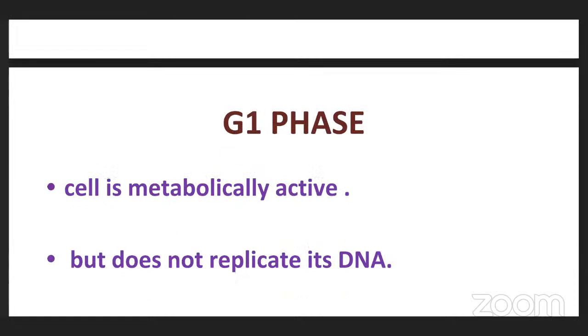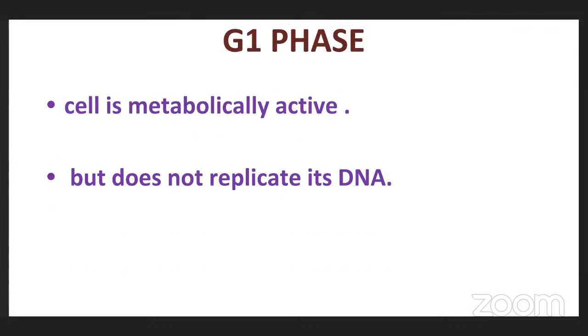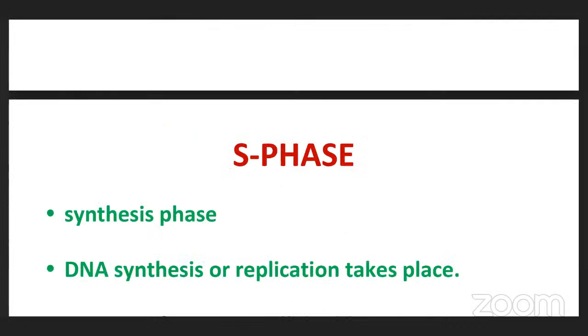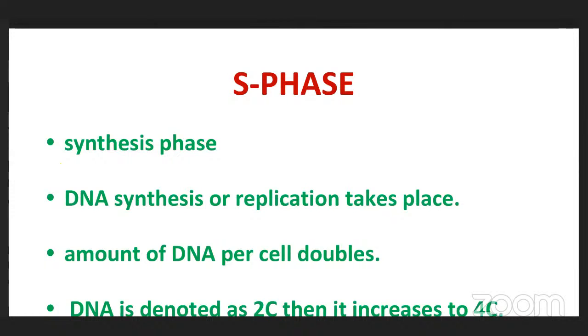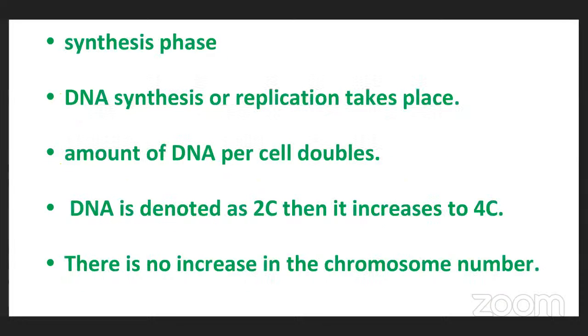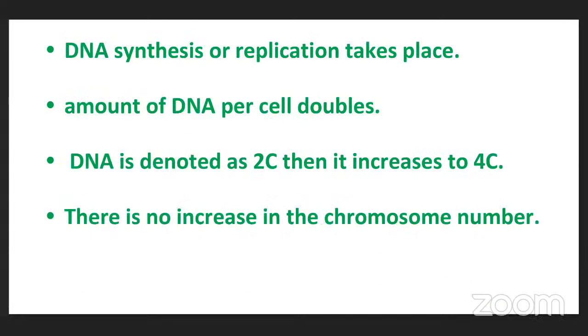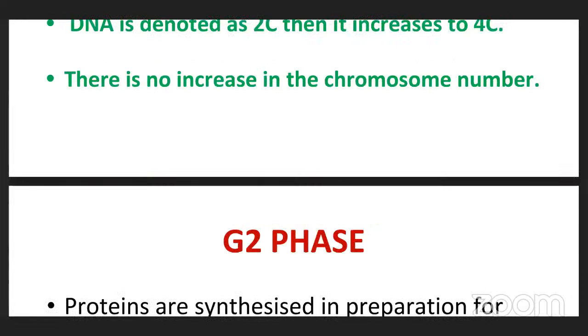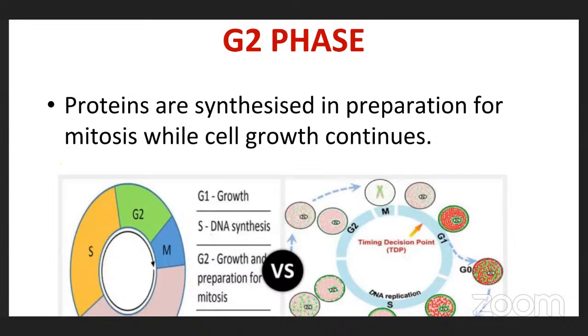G1 phase: the cell is mainly metabolically active, but DNA is not replicated. In S phase, what will happen? It is the synthesis phase, the synthetic phase. DNA synthesis takes place and DNA replication also takes place. It means the DNA becomes double, the amount of DNA per cell is doubled. 2 copies of DNA change into 4 copies of DNA. There is no increase in the chromosome number. In G2 phase, what will you observe? The proteins required for cell division are mainly synthesized in G2 phase.